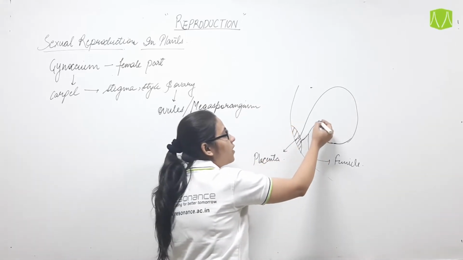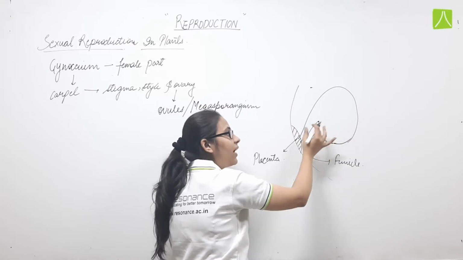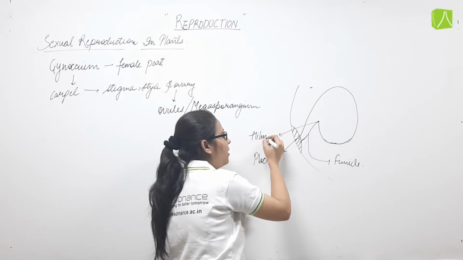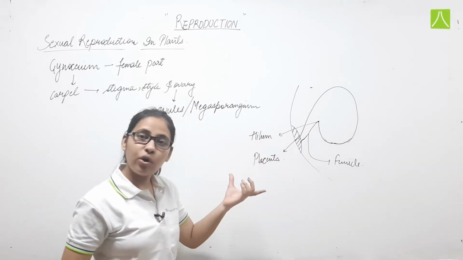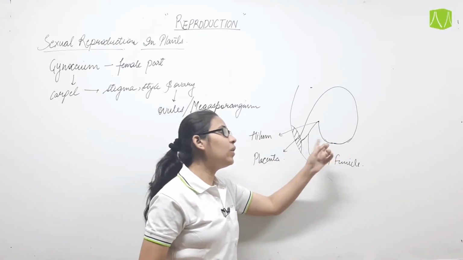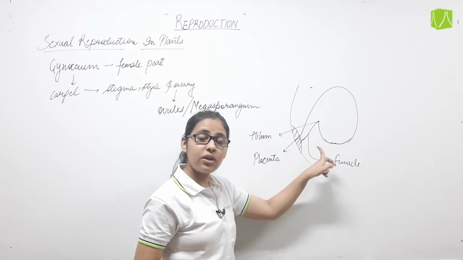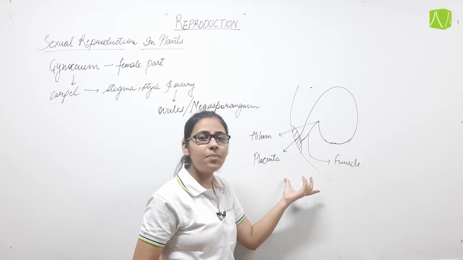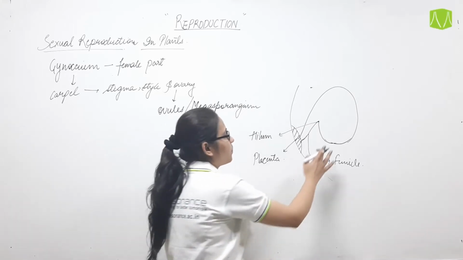And the point of attachment of ovule and the funicle is known as hilum. Hilum is the point of attachment between the ovule and the funicle. Funicle is a stalk-like structure which connects the ovule with the ovary wall or with the placenta.